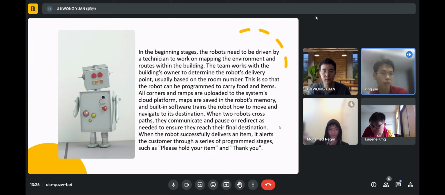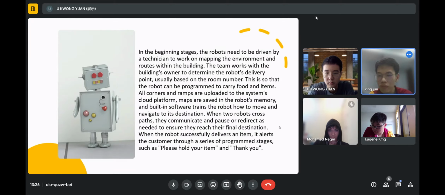Maps are saved in the robot memory, and built-in software trains the robot how to move and navigate to its destination. When two robots cross paths, they will communicate and pause or redirect as needed to ensure they reach their final destination. When the robot successfully delivers an item, it alerts the customer through a preset program, such as "please hold your item" and "thank you."